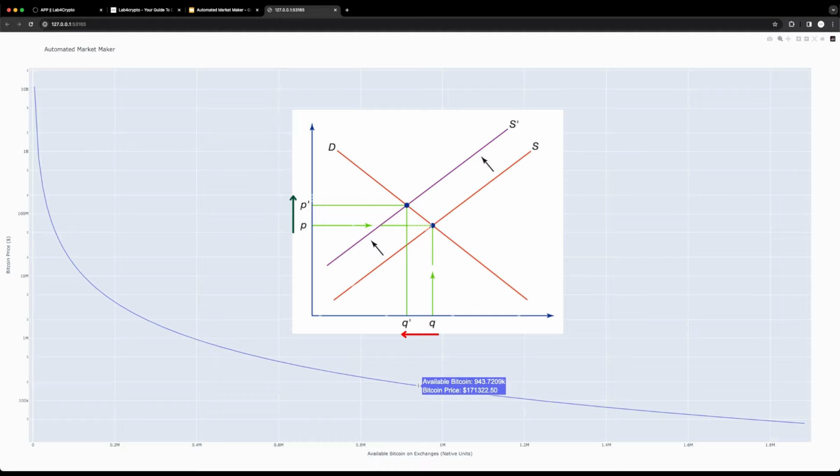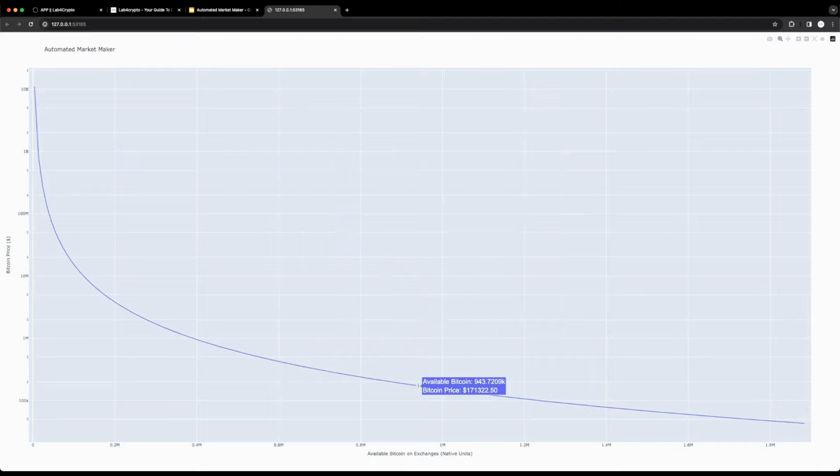And that will reduce the available Bitcoin and increase the price as we saw from the graph. If the demand for Bitcoin continues, mathematically we can see very high prices that are above the range of millions. And that's why it's really important to understand this dynamic.